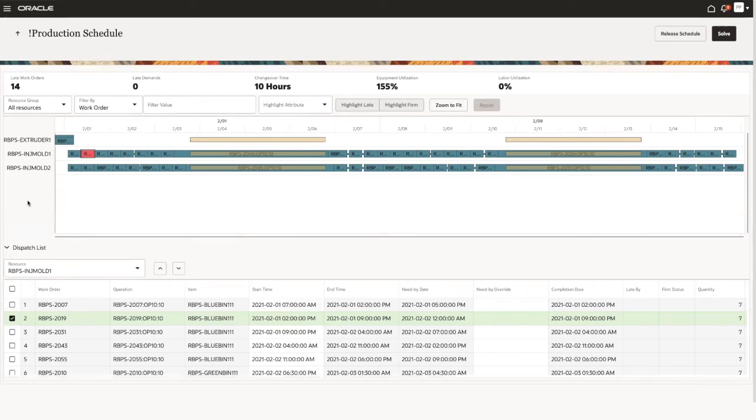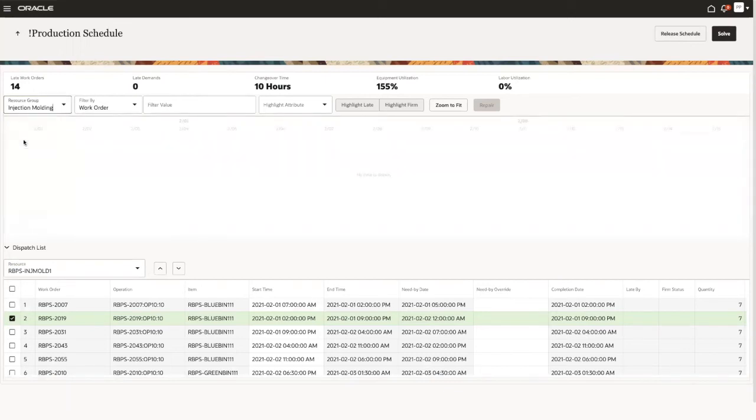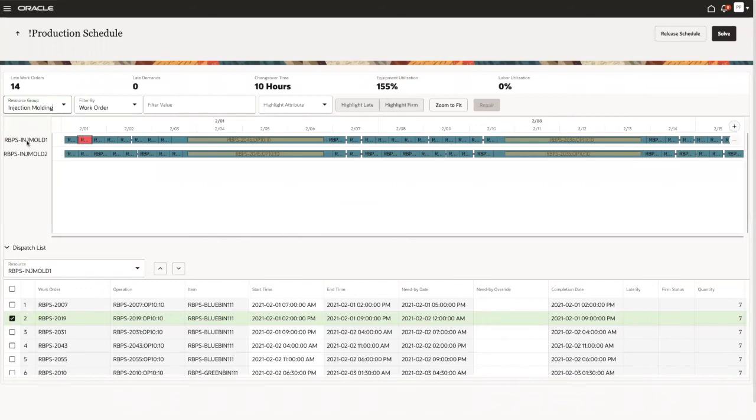There are various schedule analysis features that support finding objects of interest or problem areas for you to focus on. The first thing would be the ability to focus on very specific resources. In this case, I select a resource group with only these injection molding resources. This is relevant in cases where you have many resources, a few dozen or more. Then you can drill to exactly those resources that you're currently interested in evaluating.